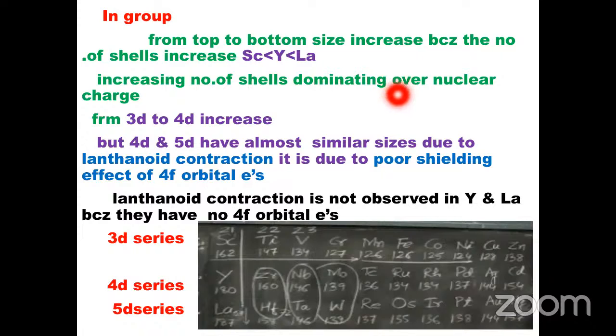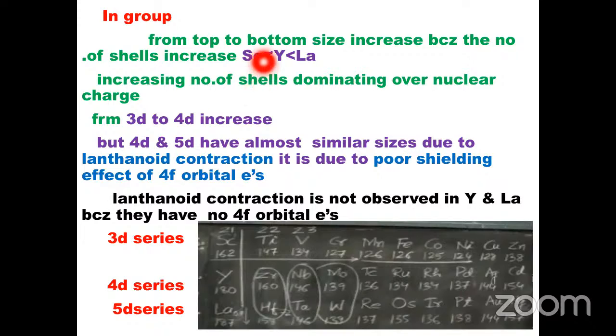That is the reason generally in a period the atomic radius decreases even though the atomic number increases. But in a group, the atomic radius increases with increasing atomic number because the last electron enters a new shell. That means the number of shells increases.